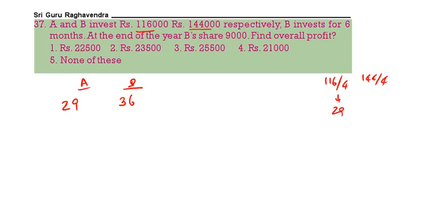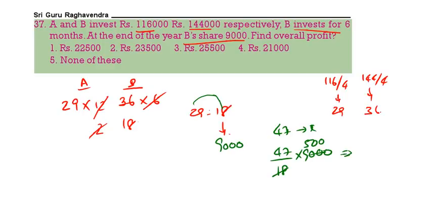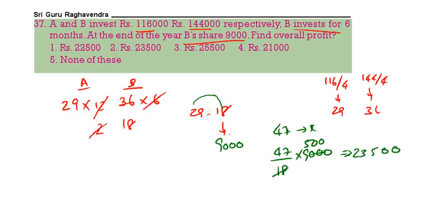116 by 4 is 29. This is 36. B invests for 6 months and A invests for 1 year. 6 ones, 6 twos, 2 ones, 2 18s. We are getting 29 is to 18. B share is 9,000. So 18 parts equal to 9,000. Overall 29 plus 18, 47 parts equal to how much? So 47 by 18 into 9,000. If you do this, 500 times, this will be 23,500. 2 is the correct answer.